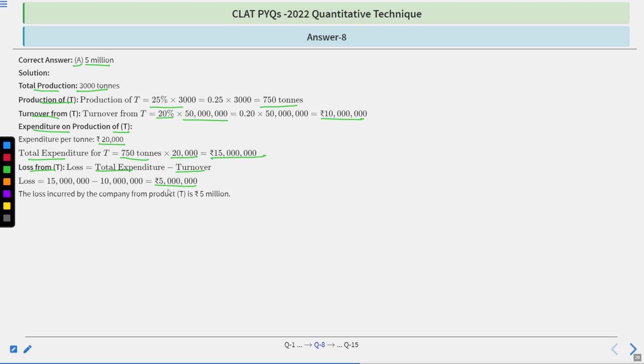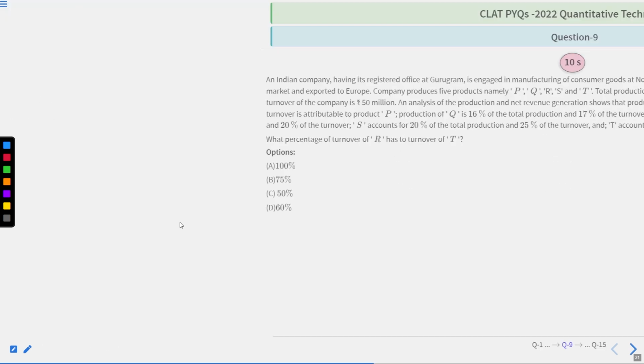Okay, so T will have 5 million of loss. I hope that it is clear to you. Let's move to the next one.